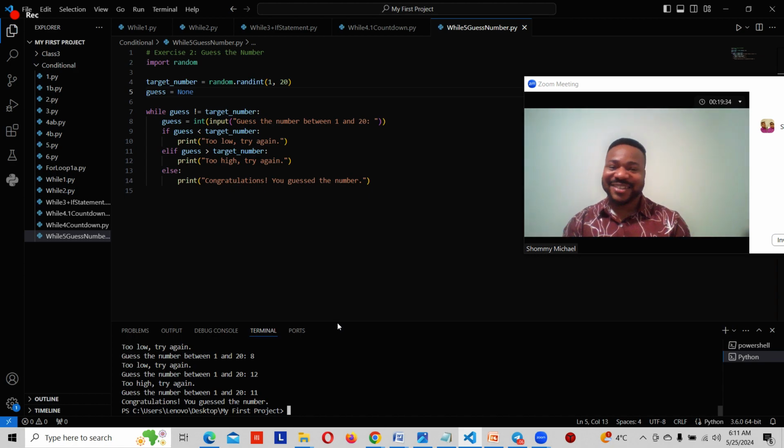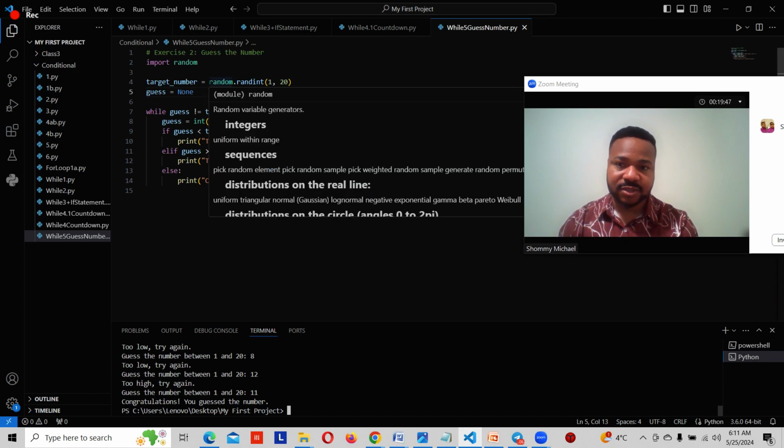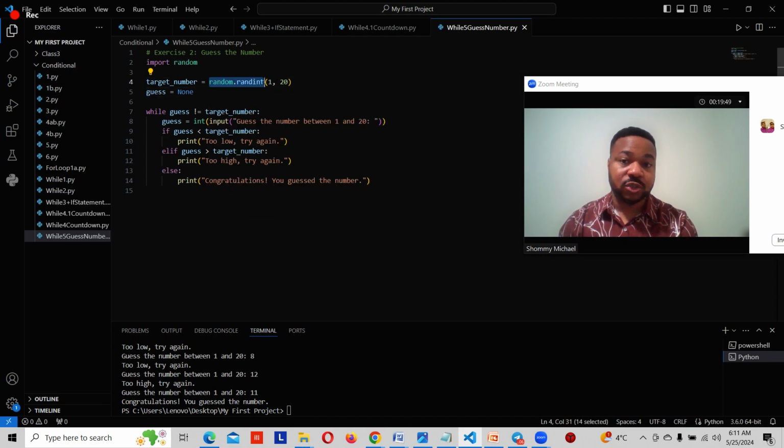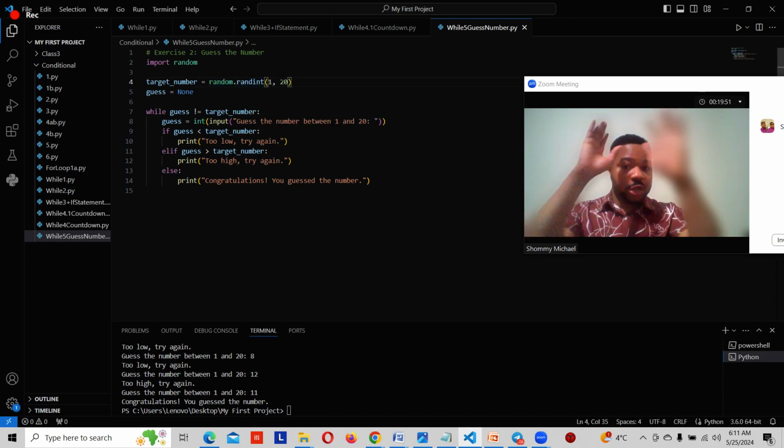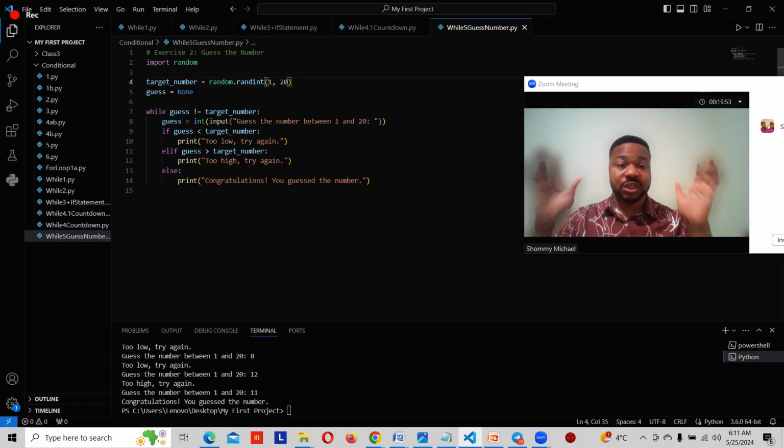So you can try this code, try this game. It's a very wonderful code that I wrote. So just try it. The reason we are guessing the number is because we told Python, hey Python, help us choose a random number. We don't want to know the number, we just want to guess.